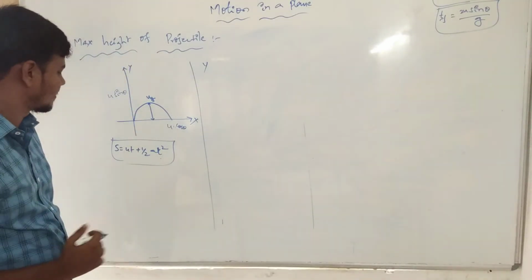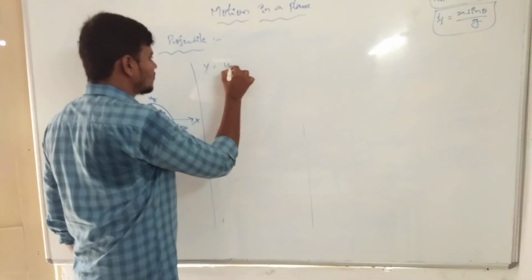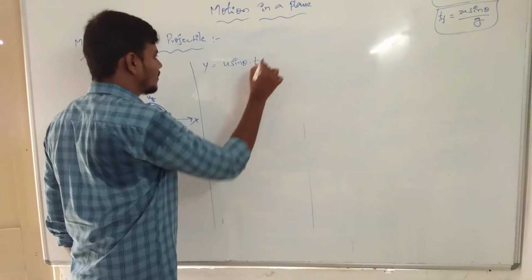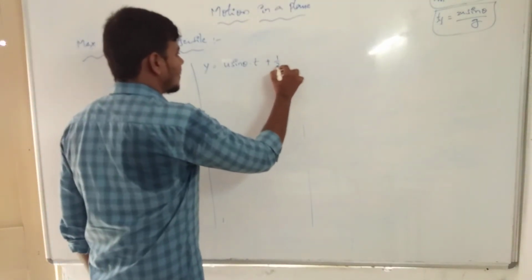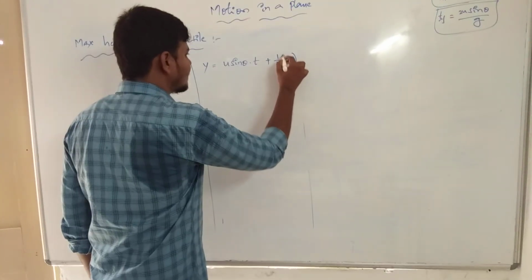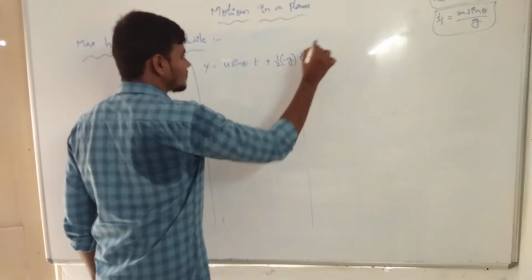Now S is equal to y, the projected height. y is equal to u sin theta into t, plus half minus g t square.